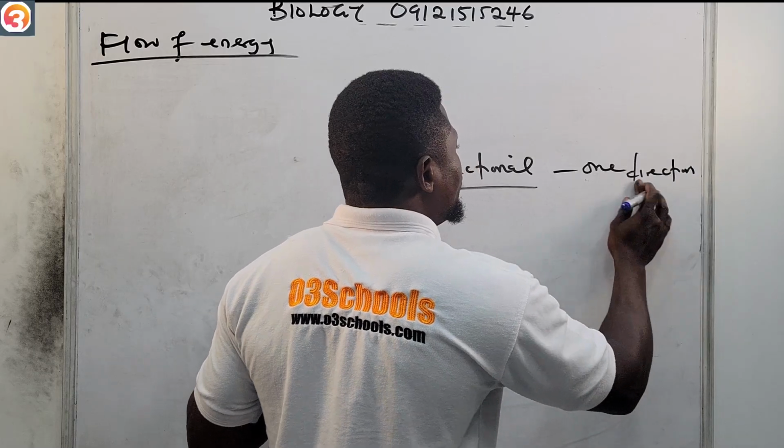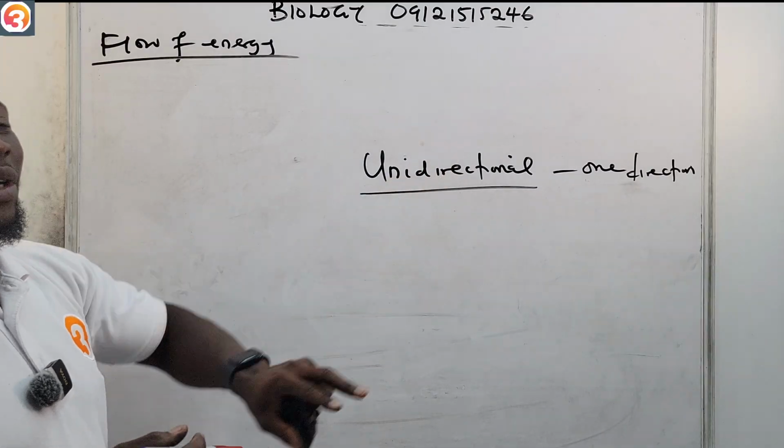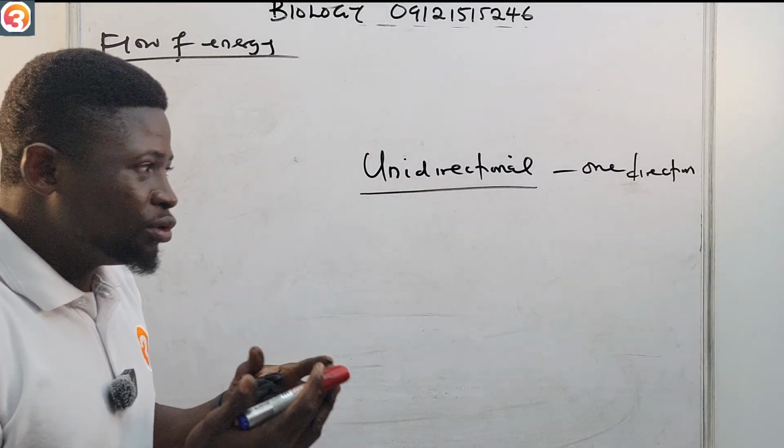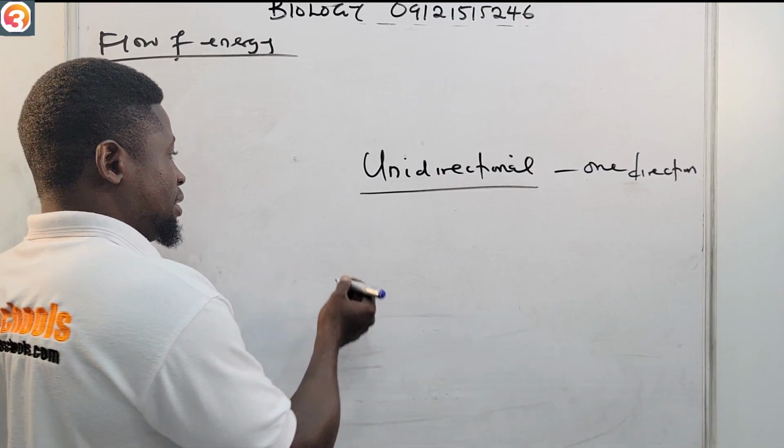All right, the energy of food flows in one direction. That's what we mean by unidirectional. So the energy of food is unidirectional. It flows only in one direction. For example, from the sun.